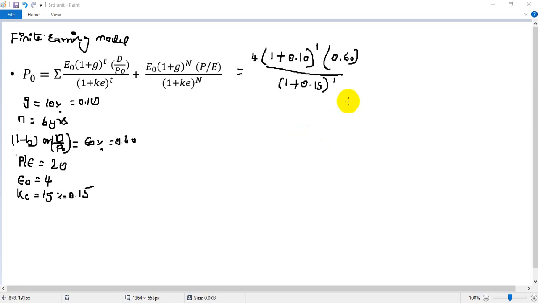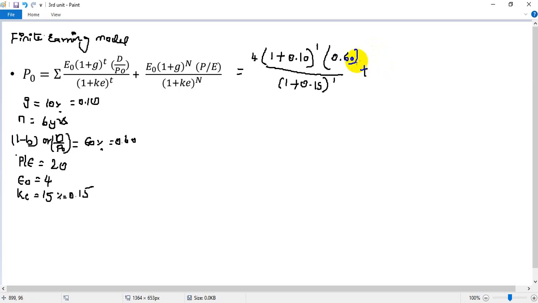Sorry guys, there was a slight mistake over here. I have taken directly 1 and 6. Instead you are supposed to take for all the years: first year, second year, third year, fourth year, fifth year, and sixth year. As he has given you 6 years, you need to do for all these 6 years. So here we have taken the first.